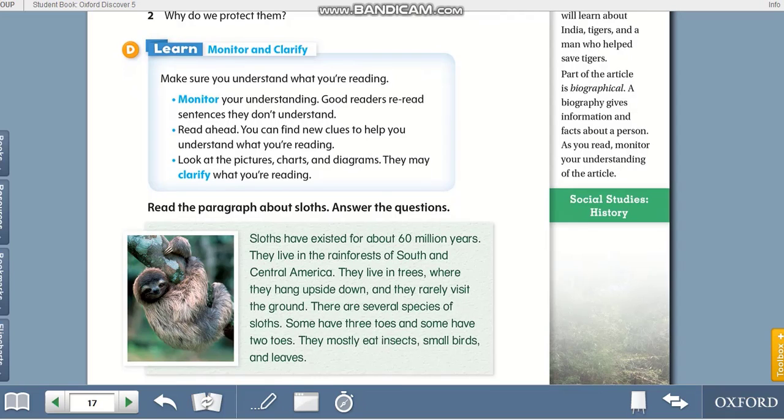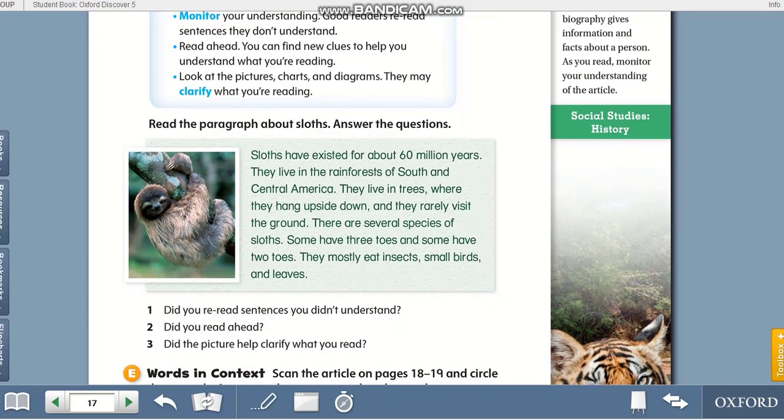For example, I'll give you time to read this paragraph. Okay, read the paragraph but slow, answer the questions. Okay, I'll give you time now. Read and use these strategies.